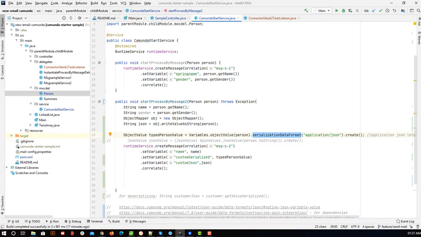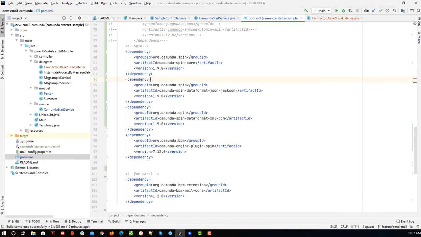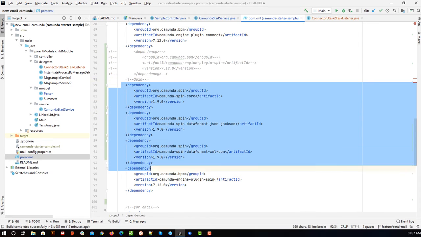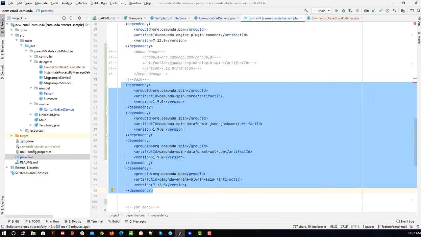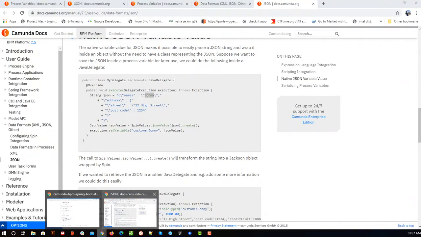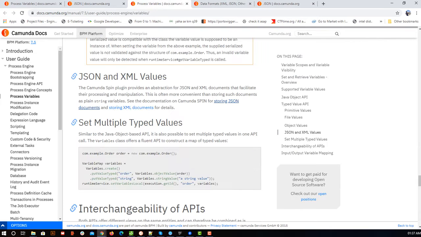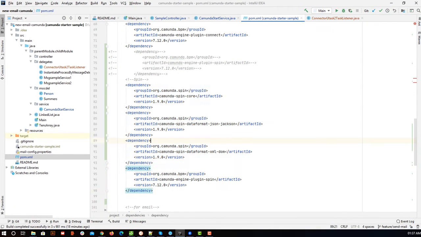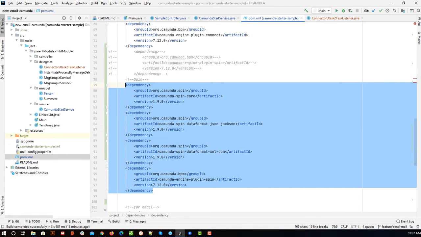Let me start from the beginning. Here we have something called Spin. For Spin we need to add these four dependencies. Instead of all four, there is a common dependency to add, but that didn't work for me. As per the documentation it should, but it didn't, so I added all four dependencies.